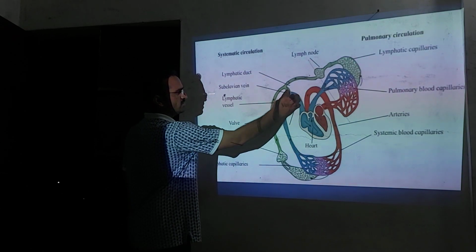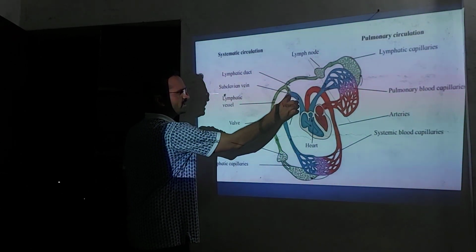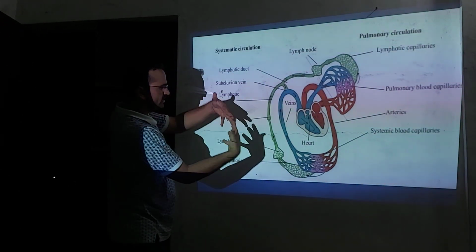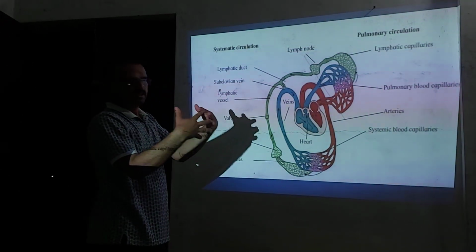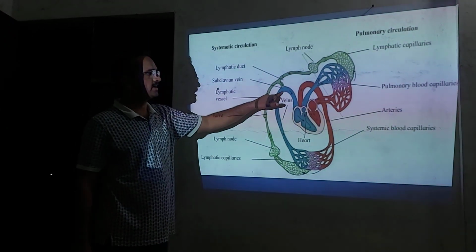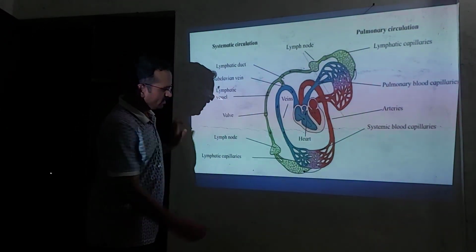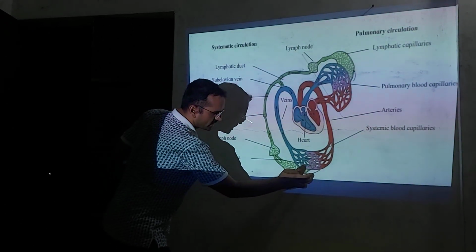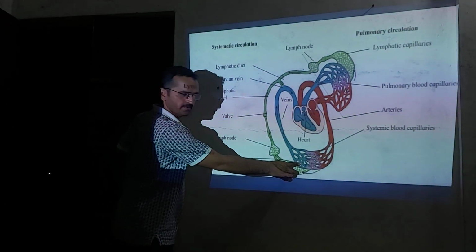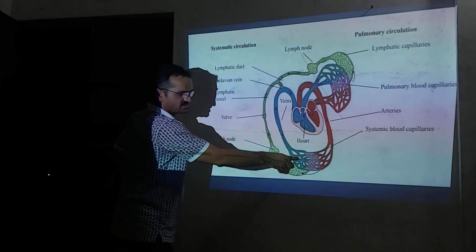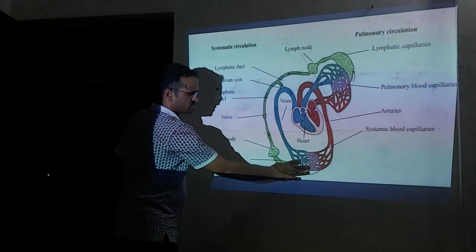Here you can observe the lymphatic capillary does not open into the blood vessel. They get interwoven with each other. They get entangled with each other, but do not directly open into each other. The lymphatic capillaries are interwoven with the blood capillaries and transmit the lymph towards the veins, towards the blood vascular system, by the process of diffusion.